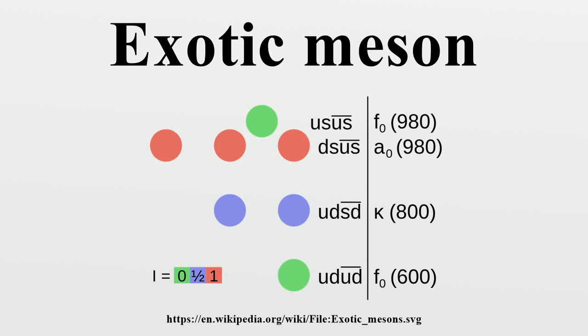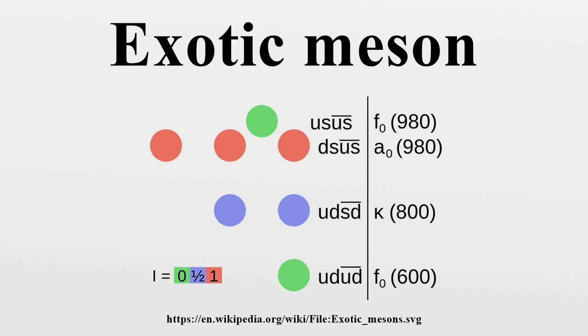Non-quark model mesons include exotic mesons, which have quantum numbers not possible for mesons in the quark model; glueballs or gluonium, which have no valence quarks at all; tetraquarks, which have two valence quark-antiquark pairs; and hybrid mesons, which contain a valence quark-antiquark pair and one or more gluons. All of these can be classed as mesons, because they are hadrons and carry zero baryon number.